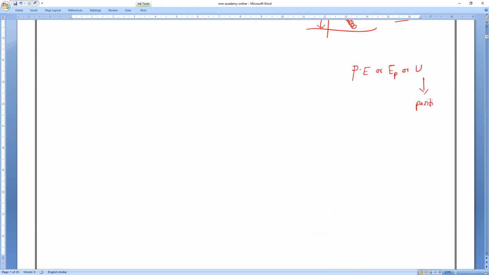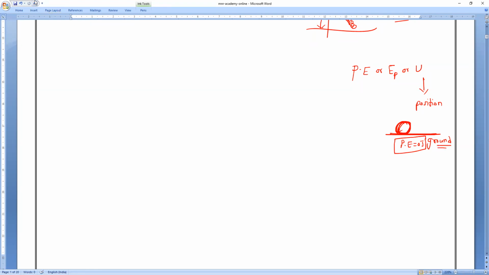Now, if any object is placed on the ground, can you tell me what the potential energy is? Suppose I put one object on the ground. What is the potential energy, everybody? Zero. Potential energy is equal to 0 joules. If any object is on the ground, the potential energy is 0.